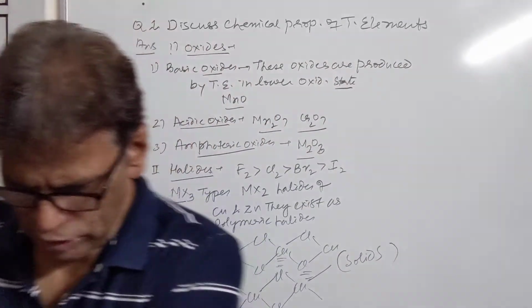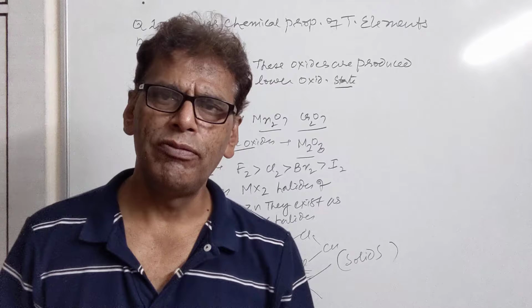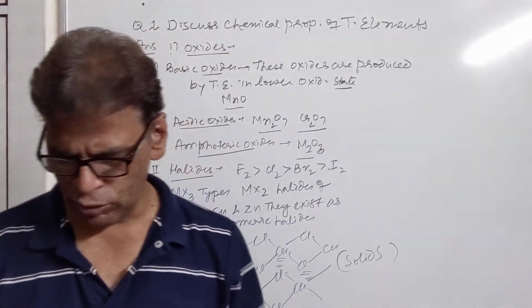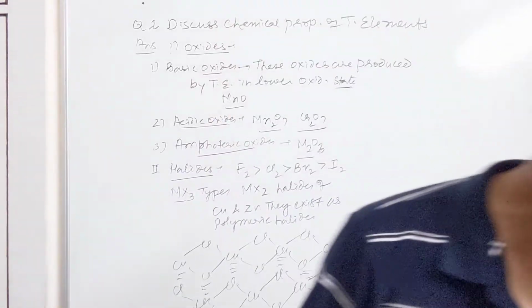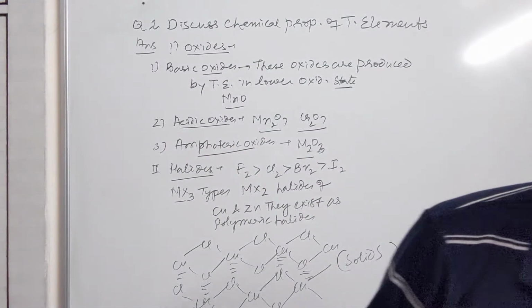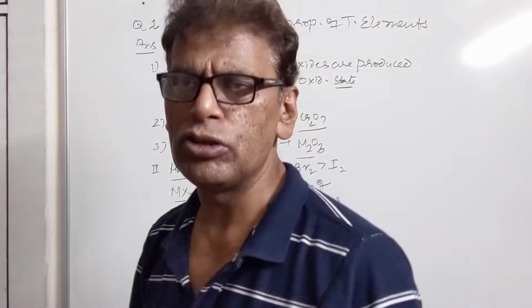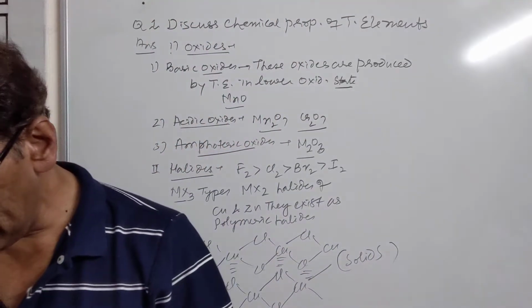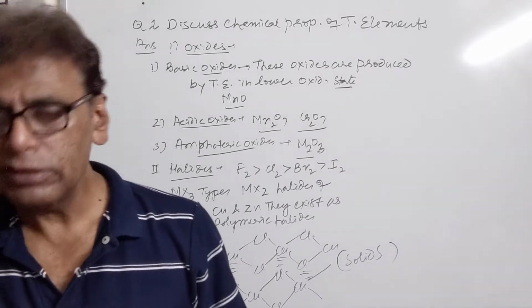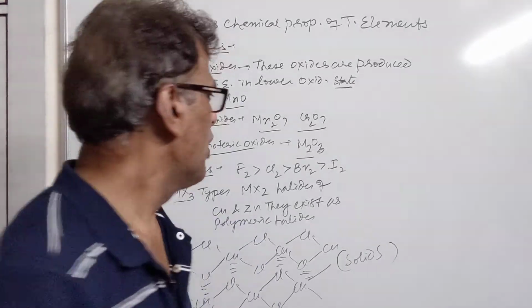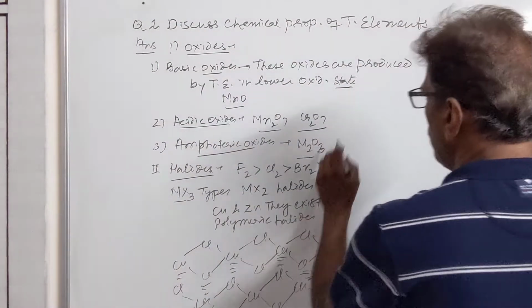And after halides, we have sulfides. Since sulfur is a very weak oxidizing agent, it does not react directly with the transition metal, but it reacts indirectly. When H2S gas is passed through the aqueous solution of transition metal ions, then sulfur in the form of sulfide ions combines with the metal ions, producing a number of sulfides.